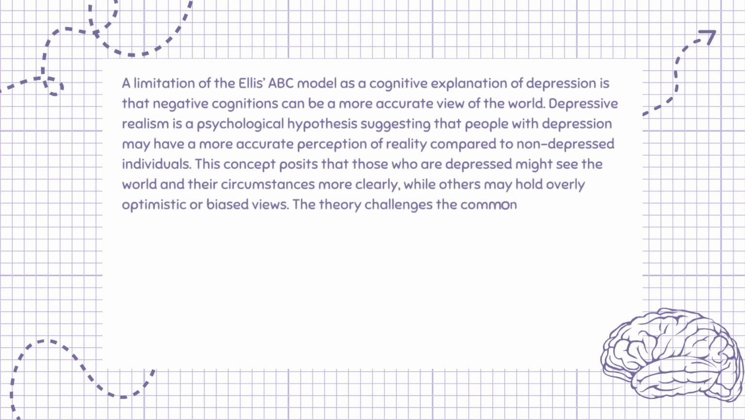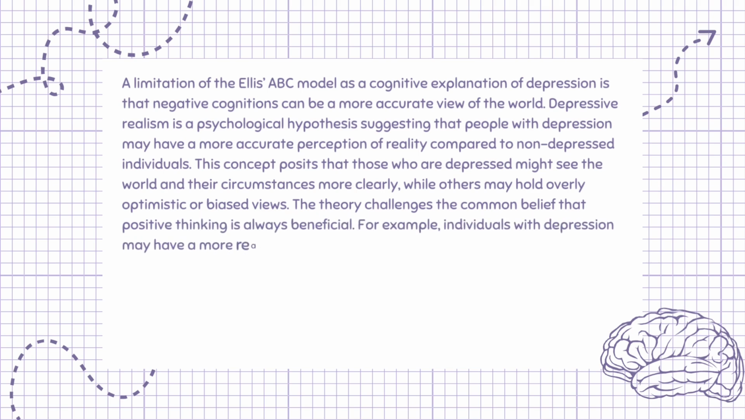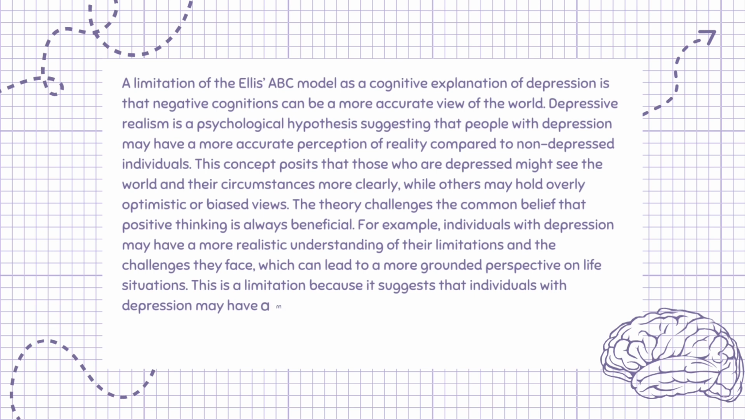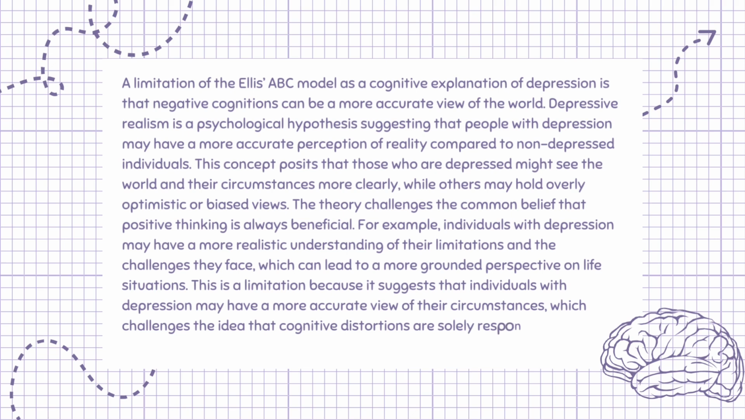The theory challenges the common belief that positive thinking is always beneficial. For example, individuals with depression may have a more realistic understanding of their limitations and the challenges they face, which can lead to a more grounded perspective on life situations. This is a limitation because it suggests that individuals with depression may have a more accurate view of their circumstances, which challenges the idea that cognitive distortions are solely responsible for their negative feelings.